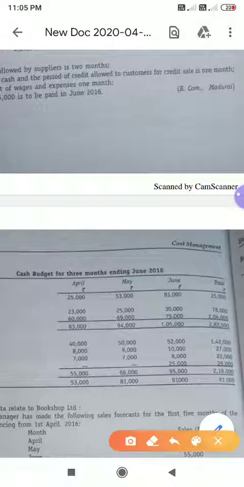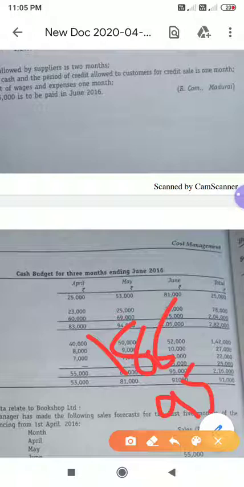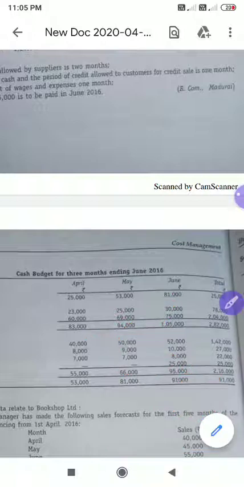Okay. So 81 plus 105, it will be 186. 186 minus 95, if you do, we will get 91,000. So I'm sorry, there is a printing mistake. Please correct this one. 91,000.